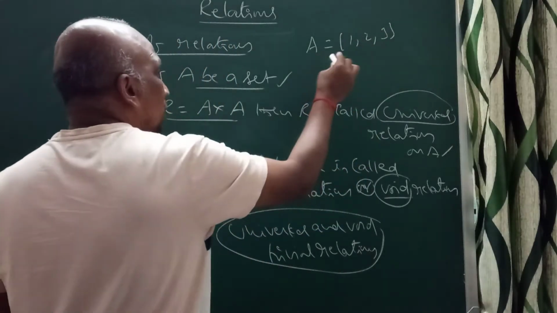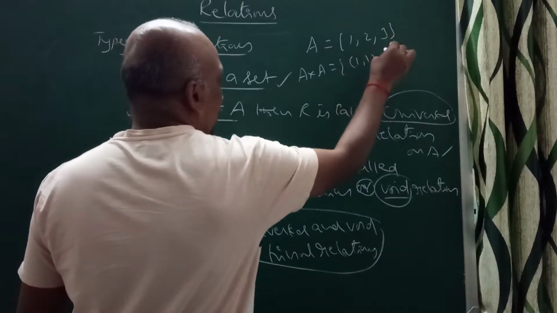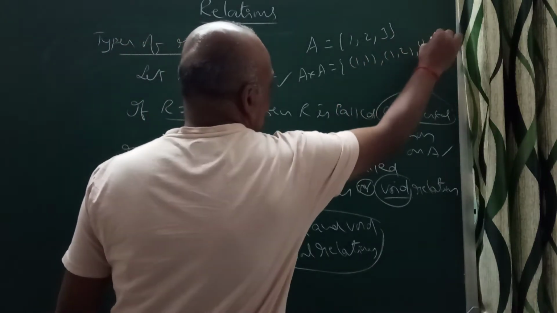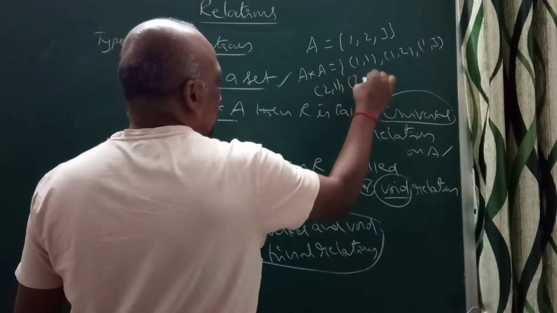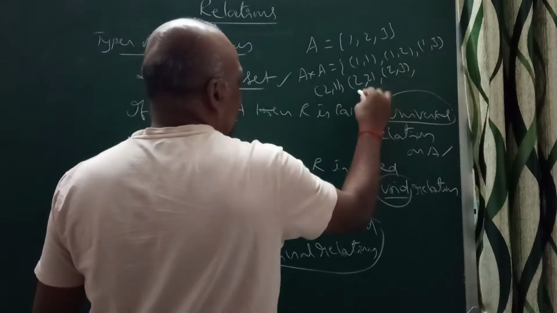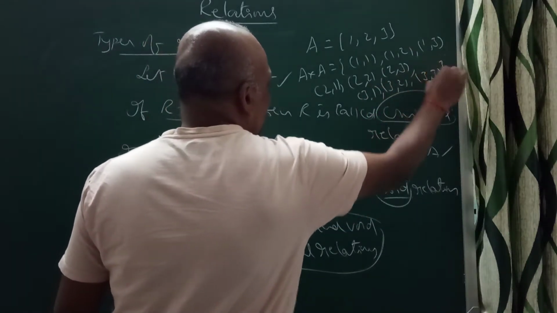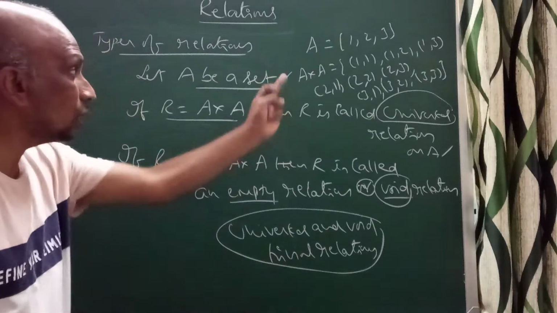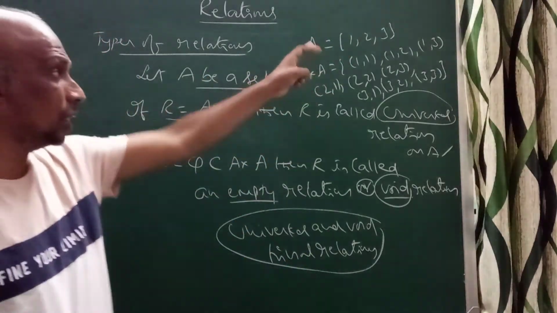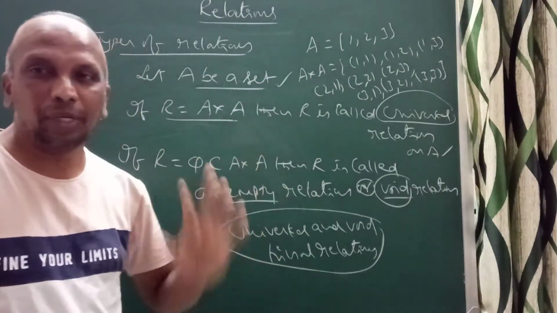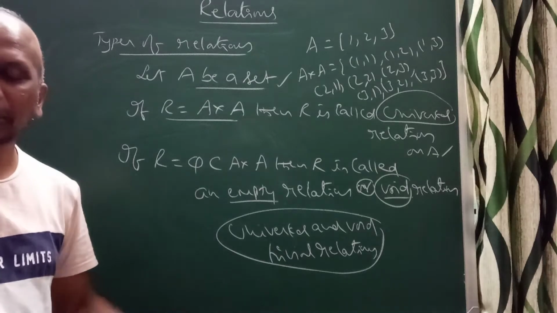So what can I write here? Suppose you take 1, 2, 3. A cross A is equal to, I can write (1, 1), (1, 2), (1, 3), (2, 1), (2, 2), (2, 3) and (3, 1), (3, 2), (3, 3). Correct. This is A cross A. So this A cross A is known as universal relation. Here the empty set is a subset of A cross A, always, the empty relation. Both we can define on a set A.